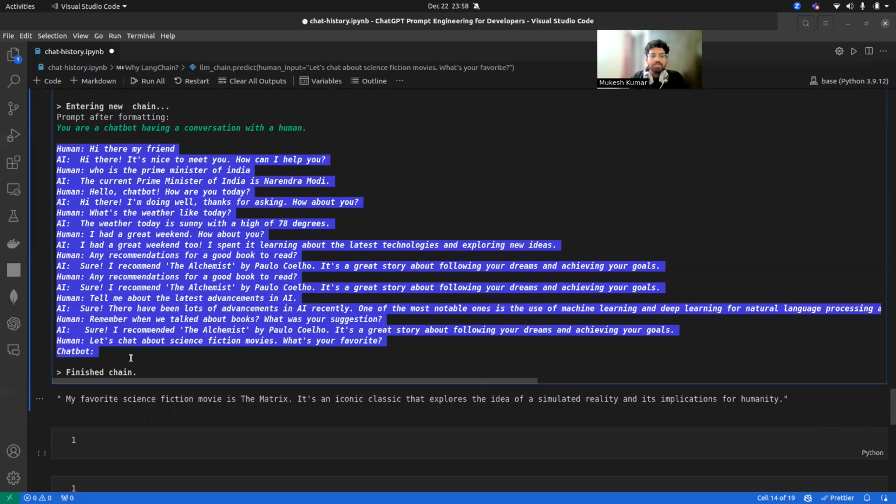And it is creating one chain of it. So from start to end, it tries to create one chain. So this is how the bot tries to recall the previous conversation. If I ask about the first question or second question, then it will be able to respond to what we have asked. Okay.